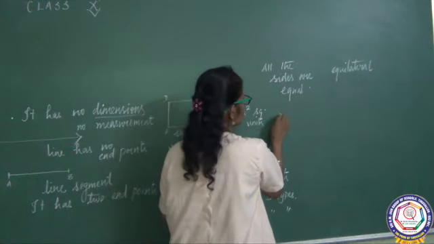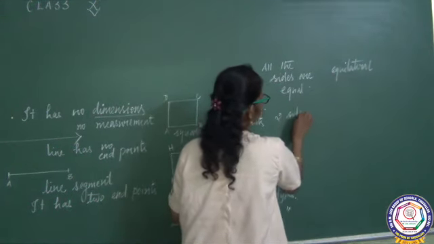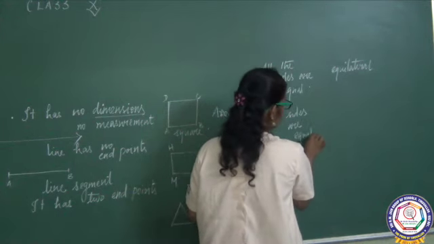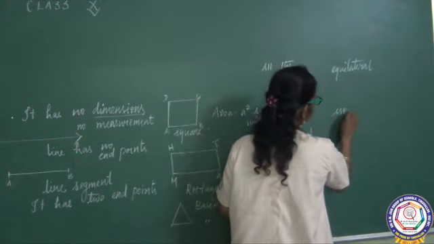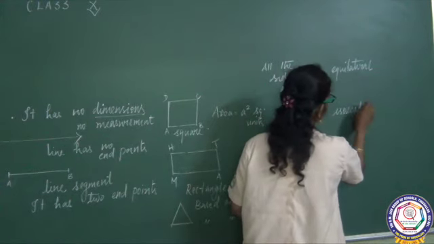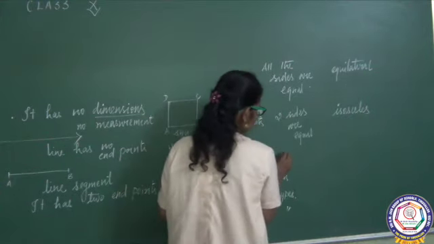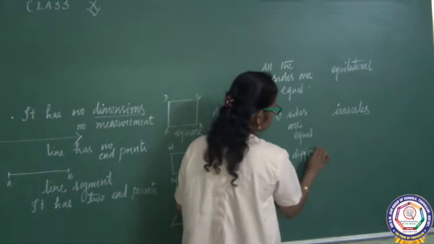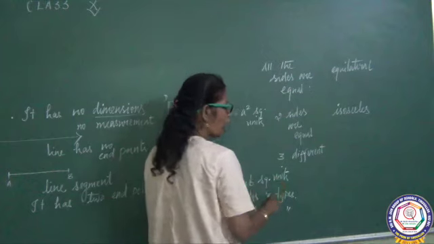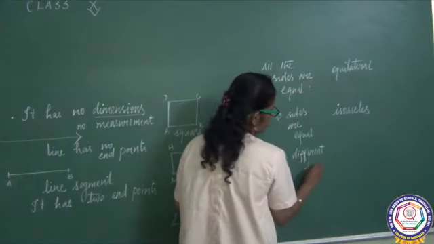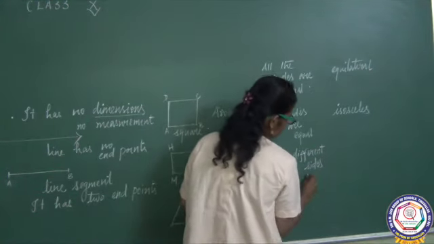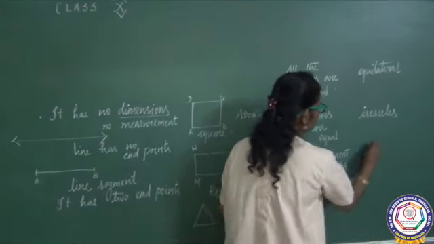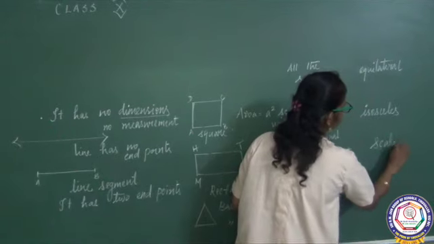If two sides are equal, that is an isosceles triangle. Next, three different sides, that is, all three sides are unequal. That is scalene.